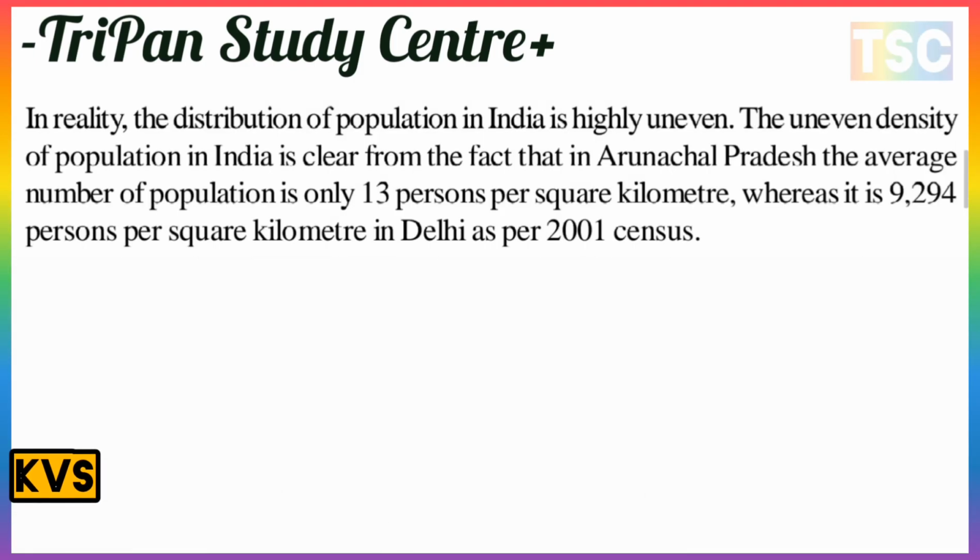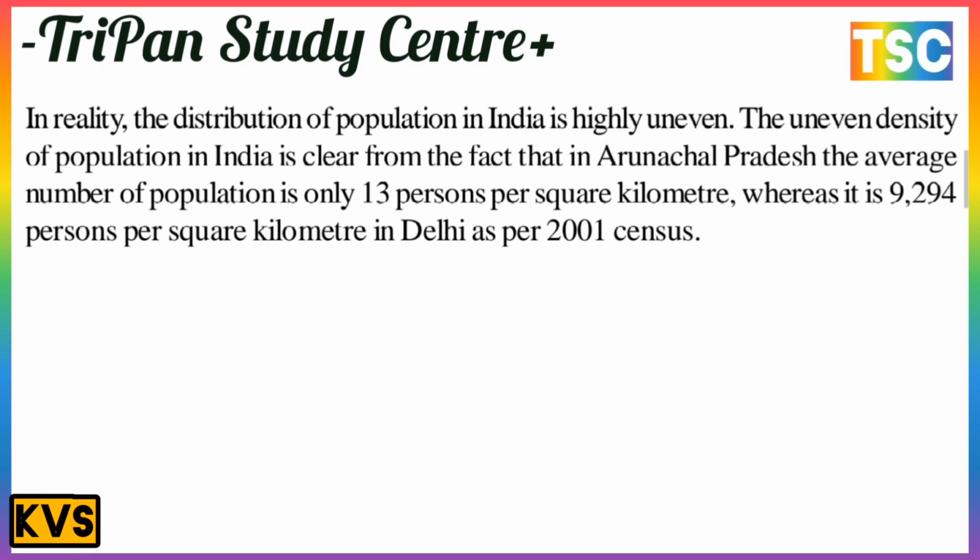In reality, the distribution of population in India is highly uneven. The uneven density of population in India is clear from the fact that in Arunachal Pradesh the average number of population is only 30 per square kilometer, whereas it is 9,294 persons per square kilometer in Delhi as per the 2001 census.